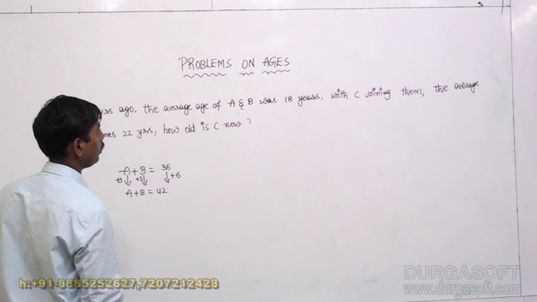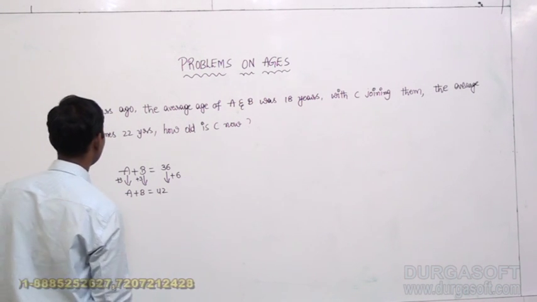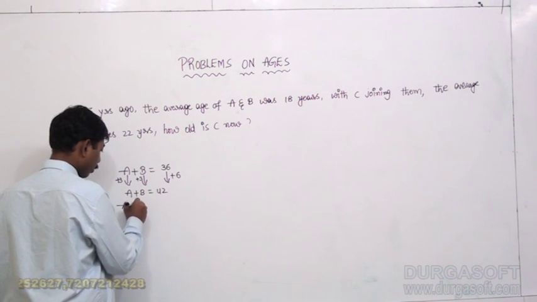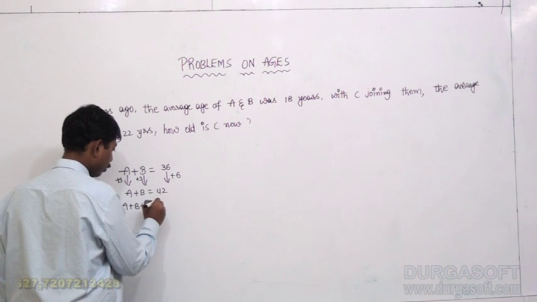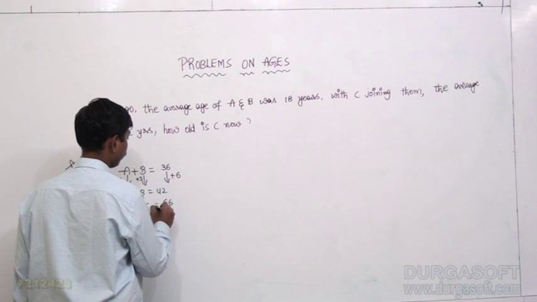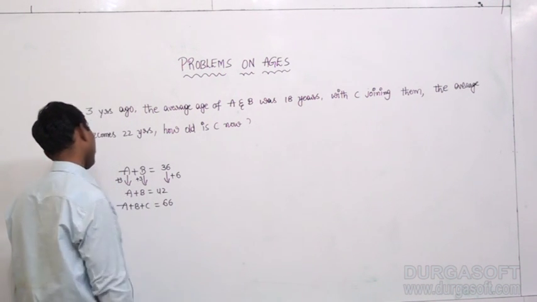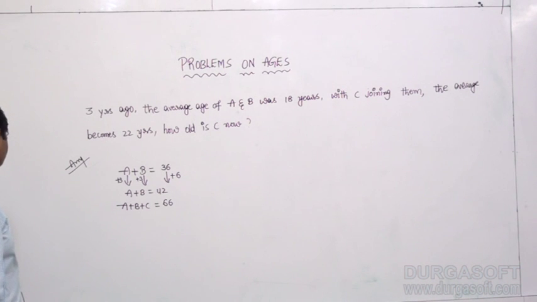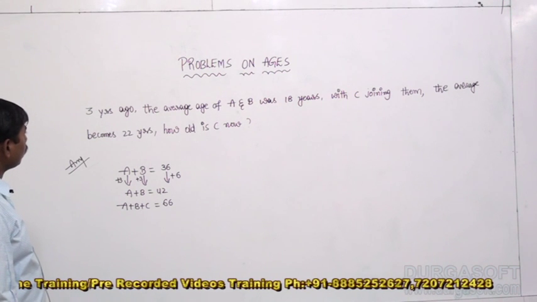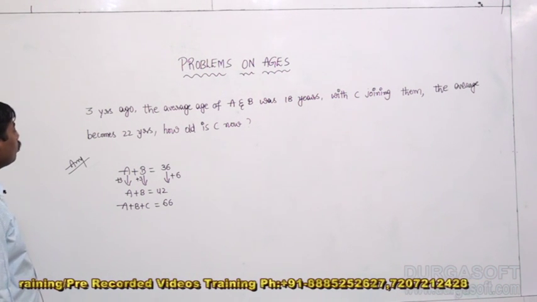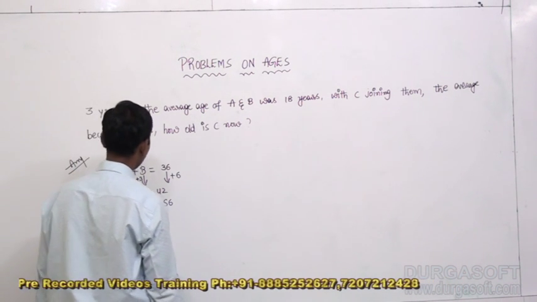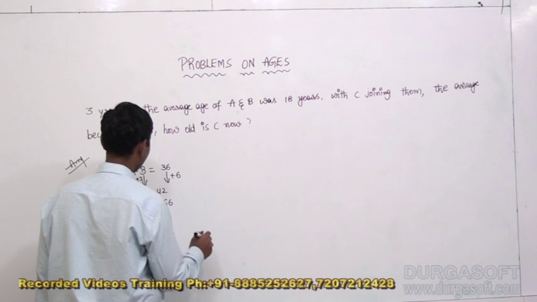Because of joining C into the group, the average of the group becomes 22 years. Right now, if I talk about summation of the three people, C also joined into the group. 3 into 22, that is 66. Summation of A and B we know, that is 42. 66 is the summation of the three people. 42 is the summation of the two people.